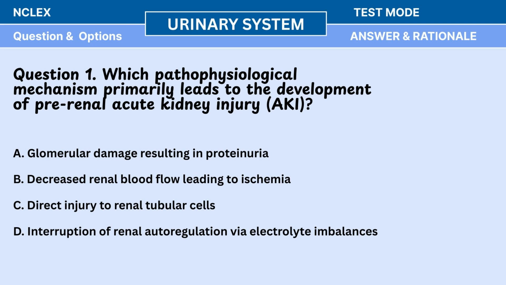Question 1. Which pathophysiological mechanism primarily leads to the development of prerenal acute kidney injury, AKI? A. Glomerular damage resulting in proteinuria. B. Decreased renal blood flow leading to ischemia. C. Direct injury to renal tubular cells. D. Interruption of renal autoregulation via electrolyte imbalances.